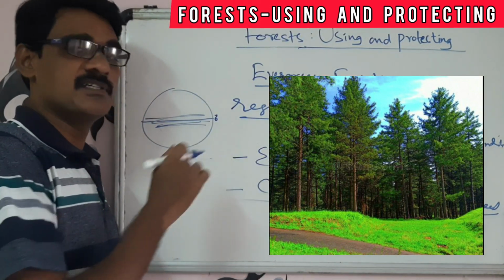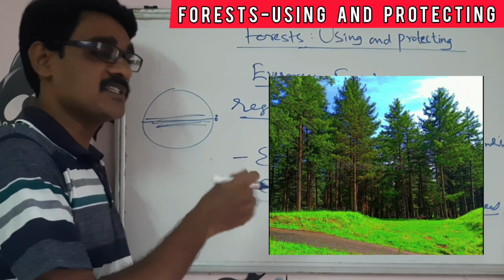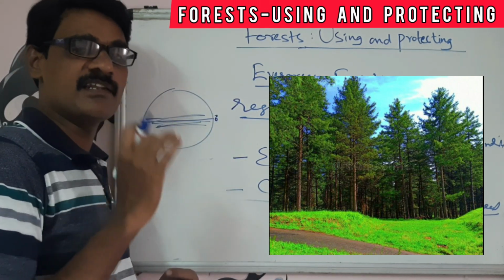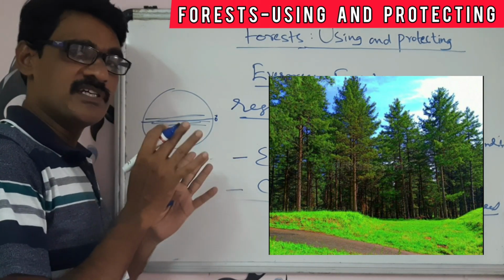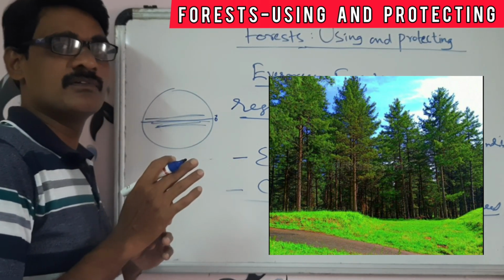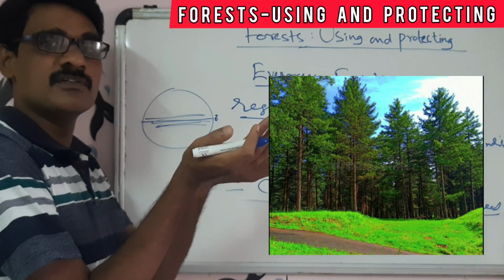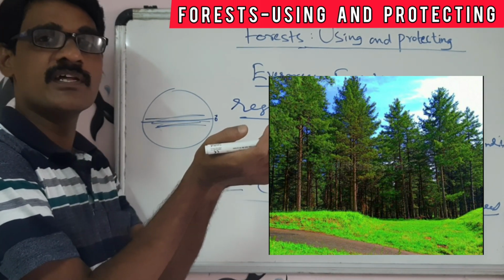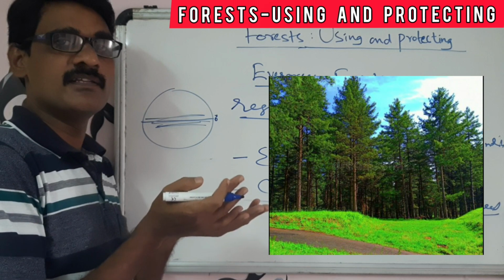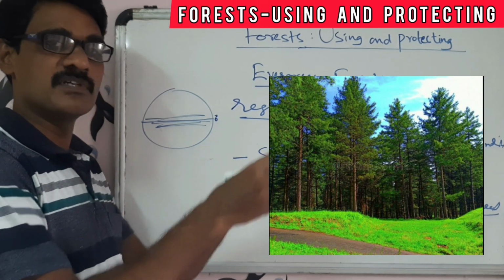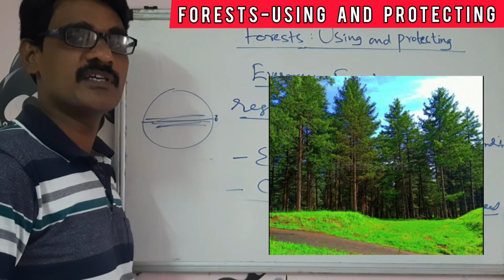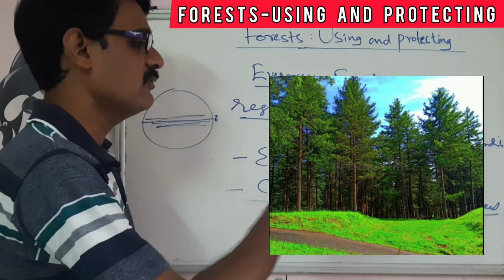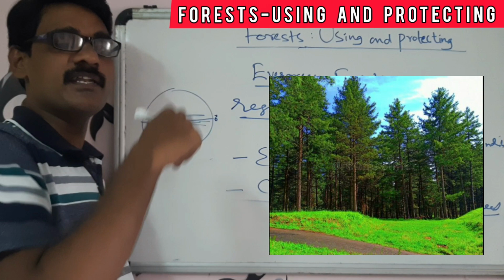The leaves of this tree are very thin and needle-like. So as they are thin and needle-like, they cannot hold the snowfall. The snowfall will be dropped down on the ground easily as they are in the shape of a needle.